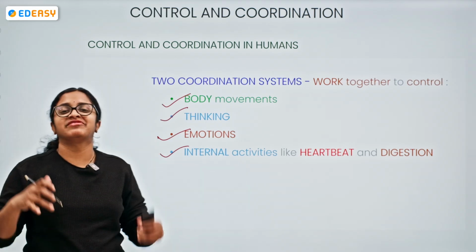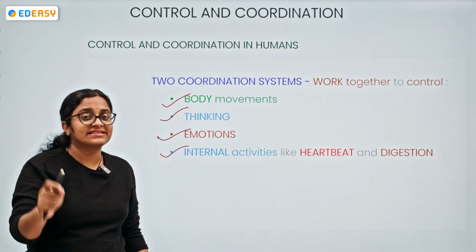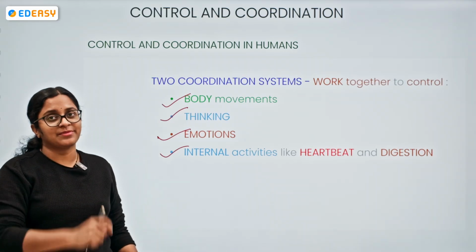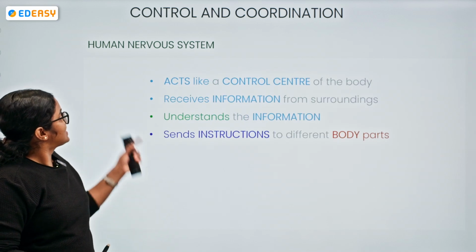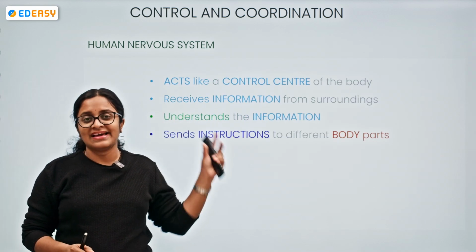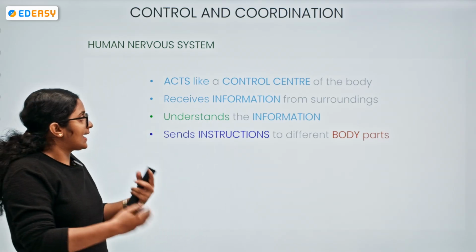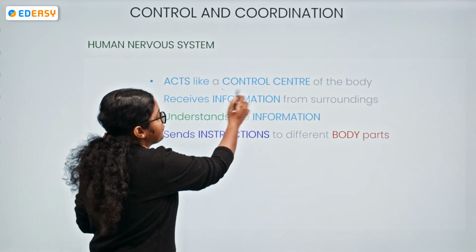It might be heartbeat, it might be digestion, it might be any internal process that is occurring in a human body. Yes, so now coming to the first main topic, human nervous system. So what does it act like? It will act like a control center from the surroundings.